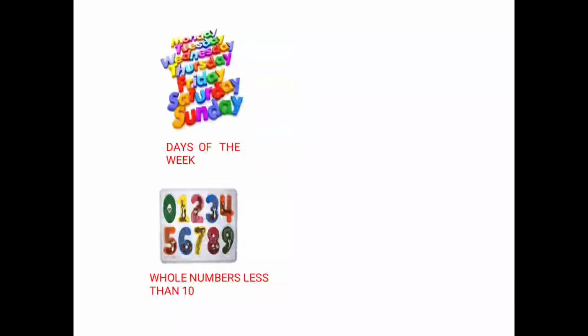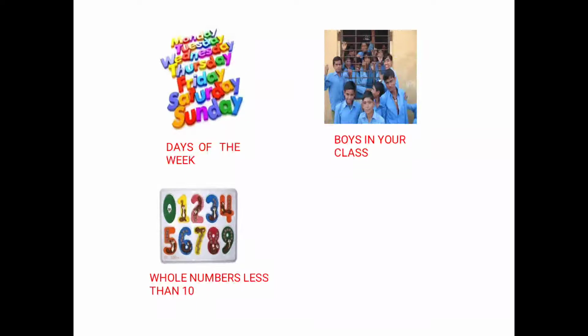In your class, total number of students are 50 and out of that 30 are boys. If I ask you, tell me the number of boys in your class, then the answer will be 30 for everyone, correct? Similarly, geometry box.